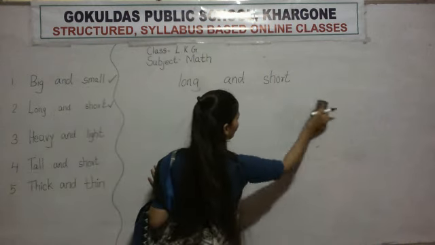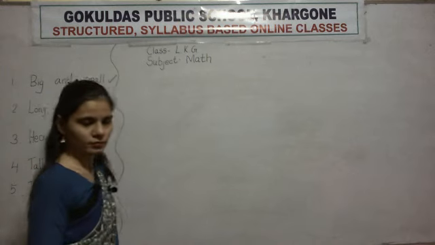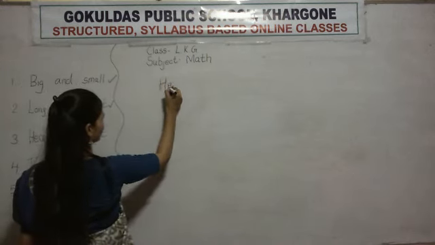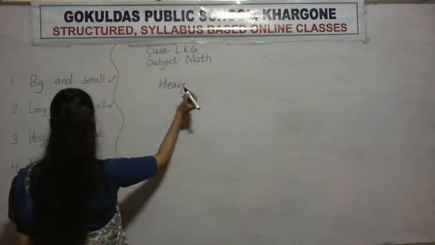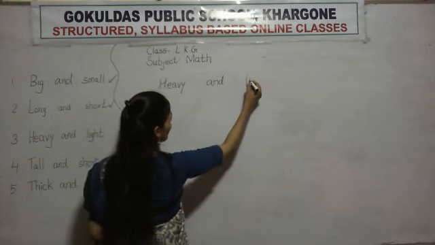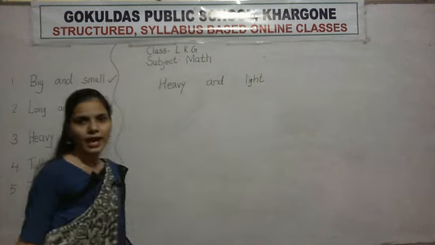Okay, next is our next topic, heavy and light. Heavy and light.